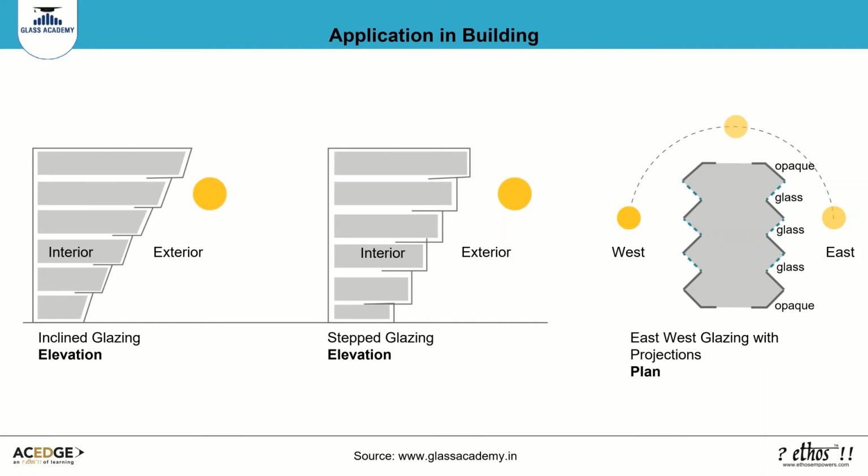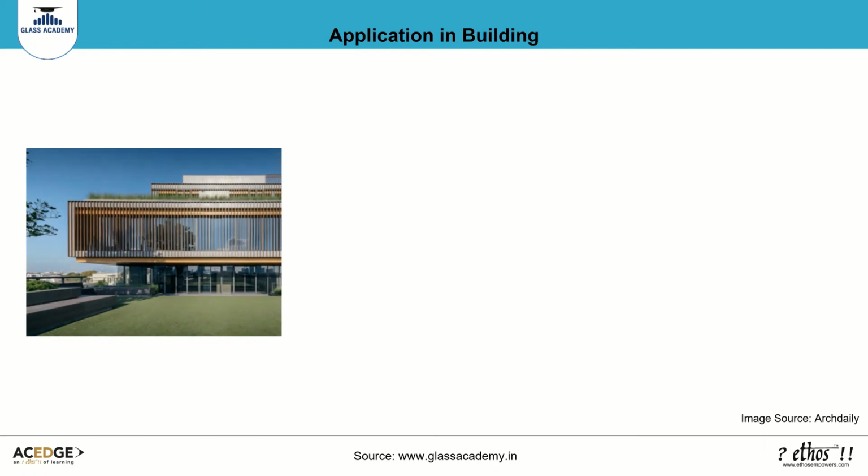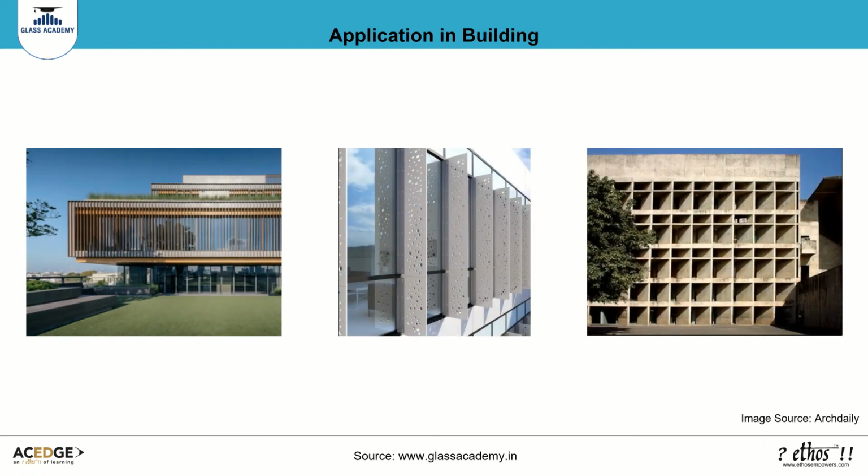The three possible strategies for south-facing facades for tropical regions in the northern hemisphere include inclined glazing, use of shading devices, and stepped glazing with shading on the topmost floor. For east and west-facing facades, projections in plan can aid optimization of daylighting with reduced heat gain. Let us look at a few effective ways of using glazing with appropriate shading devices.